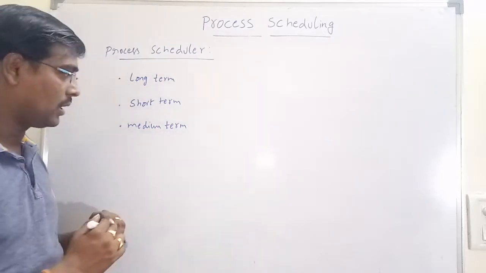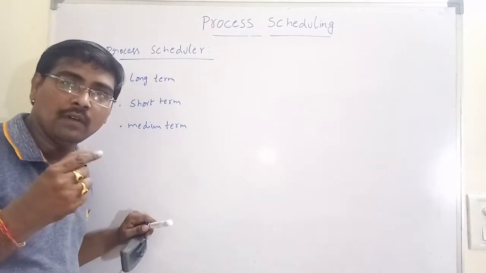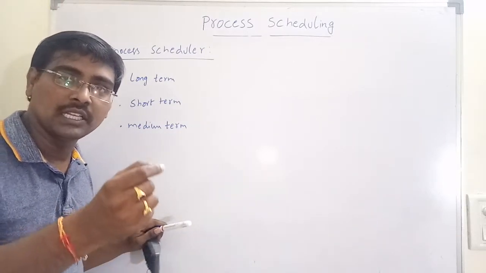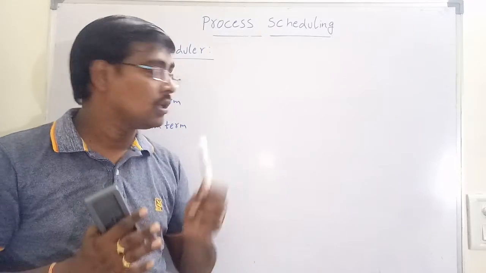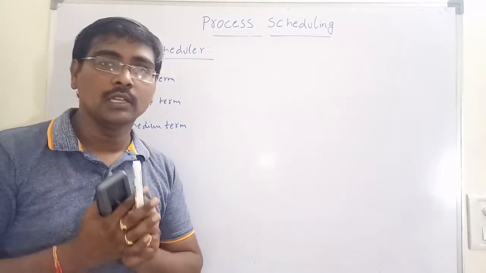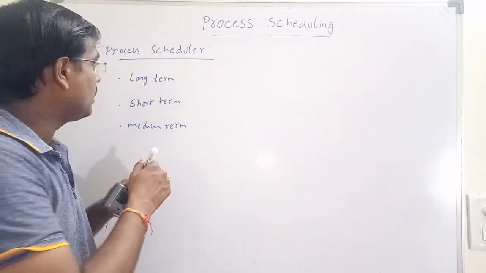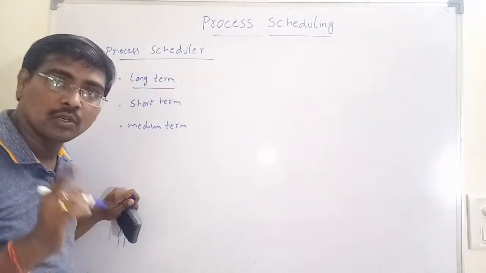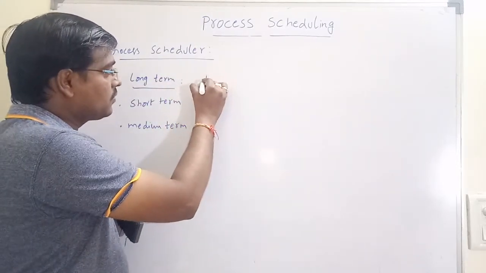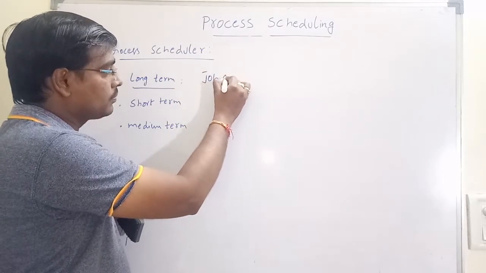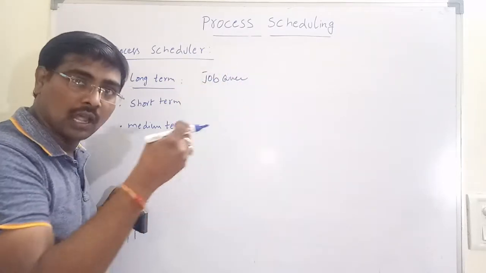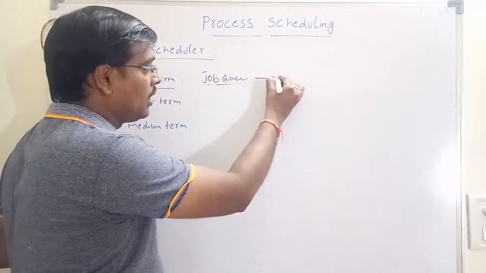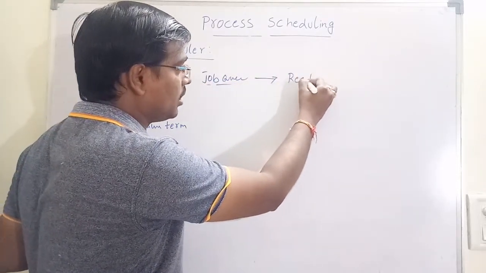Okay, a very simple diagram. First, whenever a process enters the system, that process is placed in the job queue. Now, what does the long-term scheduler do? The long-term scheduler selects some processes from the job queue and places them into the ready queue.